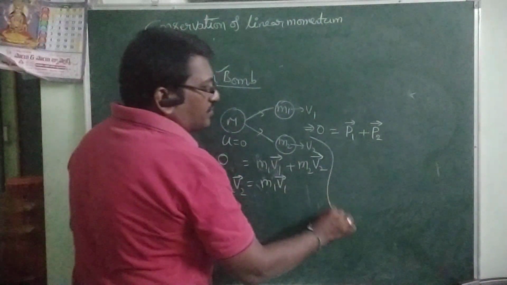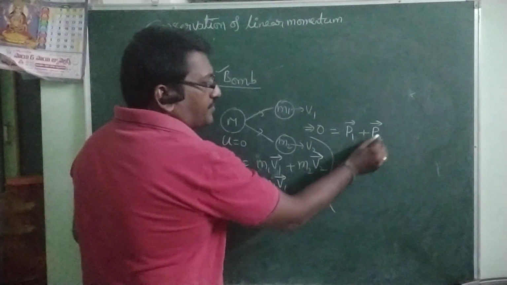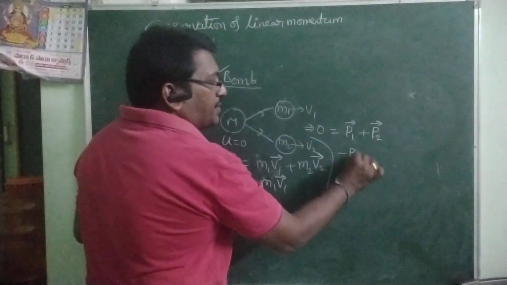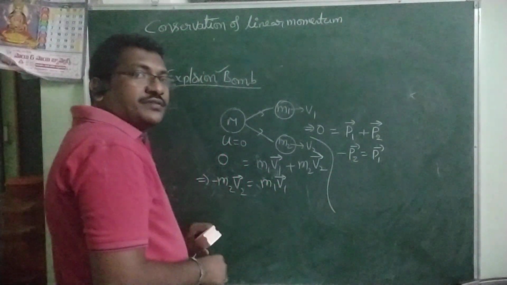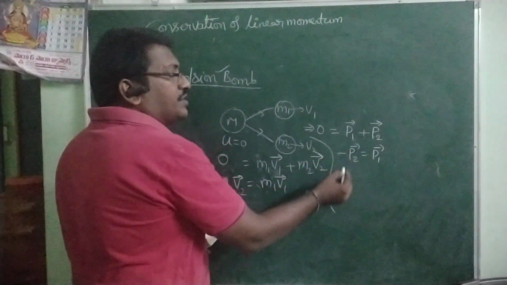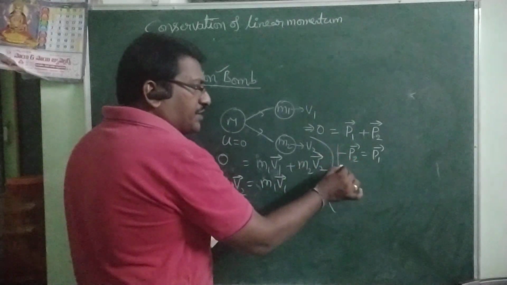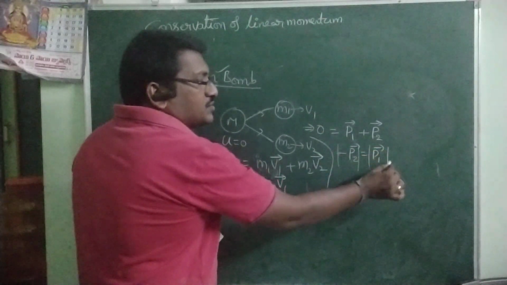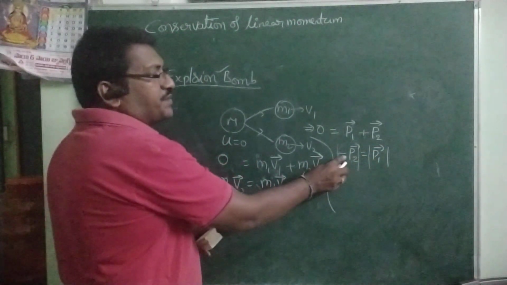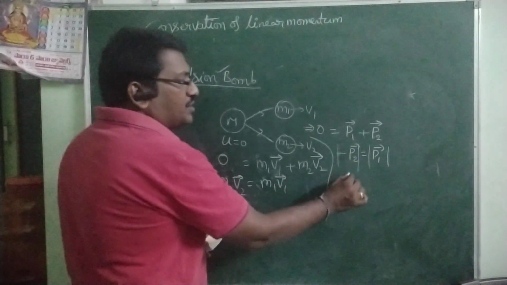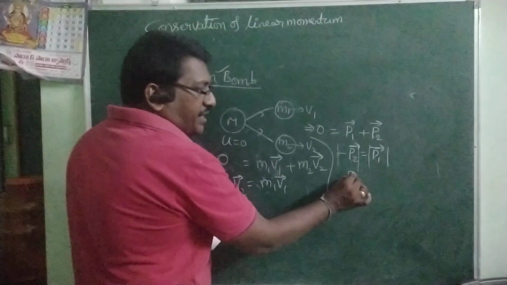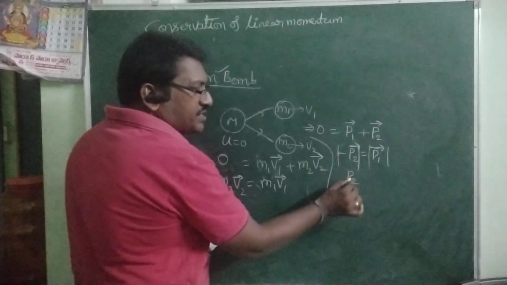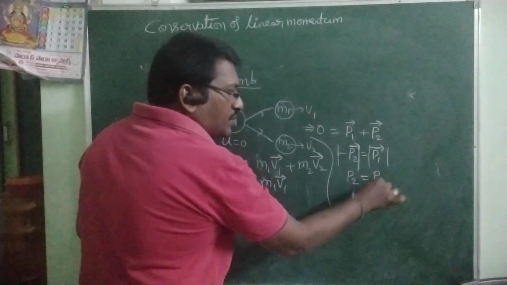So we can write minus P2 bar is equal to P1 bar. In direction, both are opposite. With respect to magnitude, take the modulus; when you take the modulus, the minus also becomes positive. So modulus of P2 bar is P2, which is equal to P1.